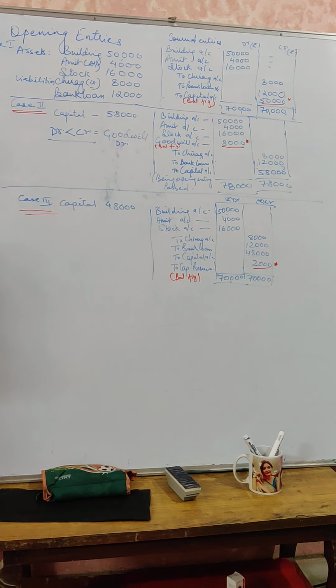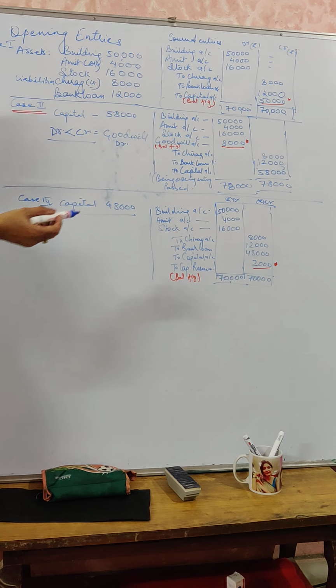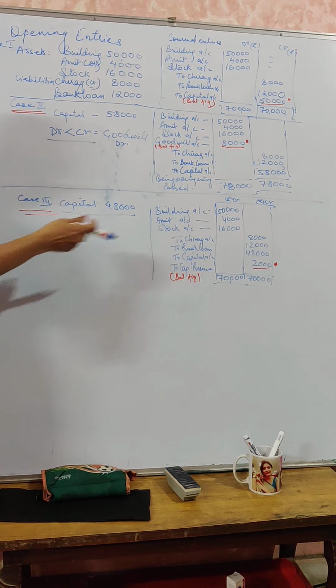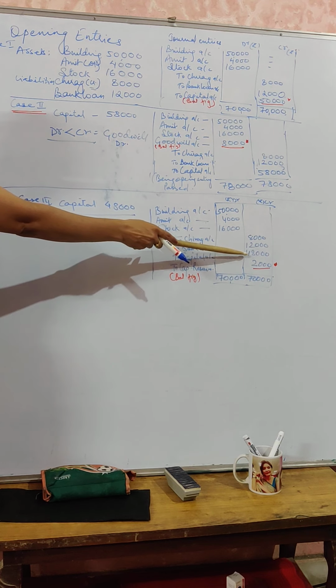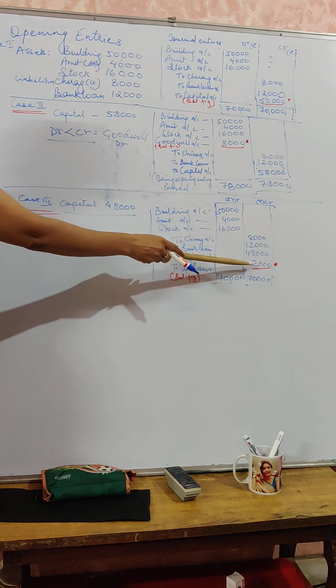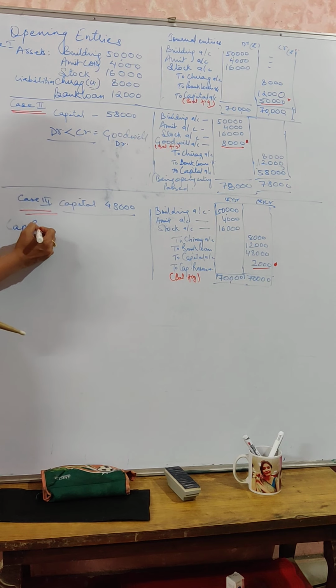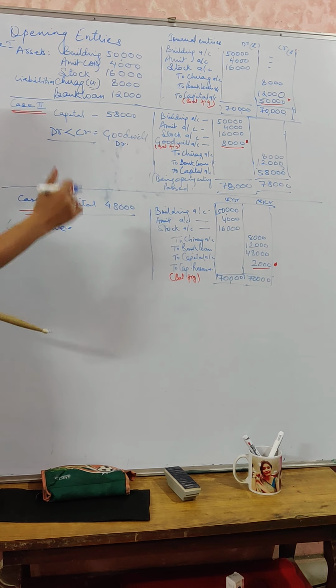Clear? Next case. Case 3 says that we have a capital of 48,000. Again, debit all assets, credit all liabilities. If you see here, your debit total is 70,000 and your credit total is only 68,000. So the balancing figure of 2,000 will be towards your credit side, and that will be considered as capital reserve. This is said to be a gain for a firm. That means you have paid a little less amount.